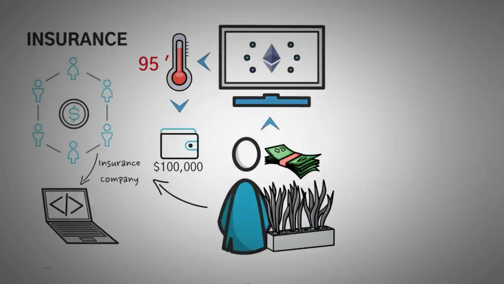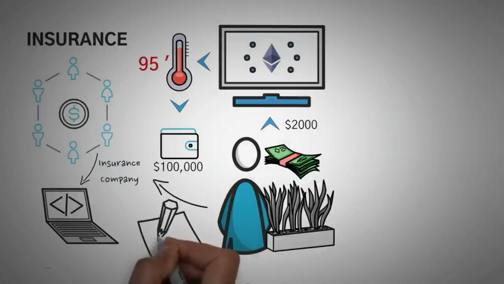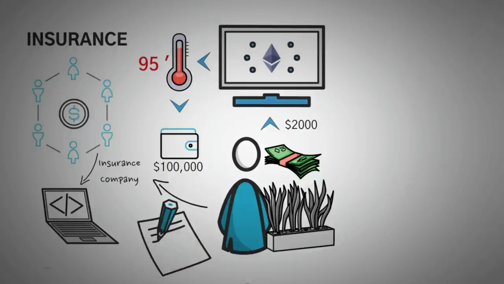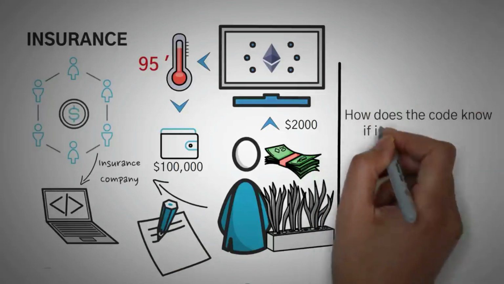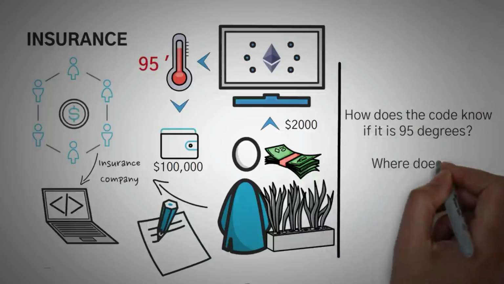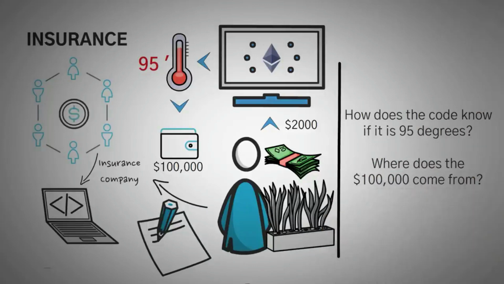However, to start this contract, he has to pay $2,000. So Farmer Joe can buy his crop insurance through what is called a smart contract, which is just code that sees if the conditions are met to pay him. So at this point in time, you might have two questions. How does the code know if it's 95 degrees Fahrenheit, and where does the $100,000 come from?